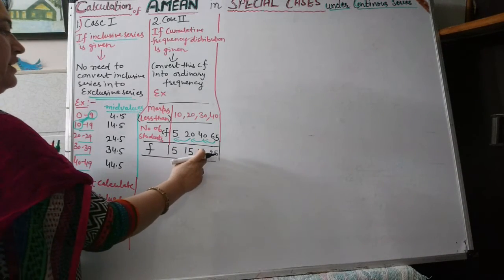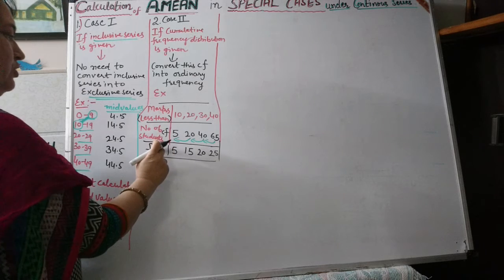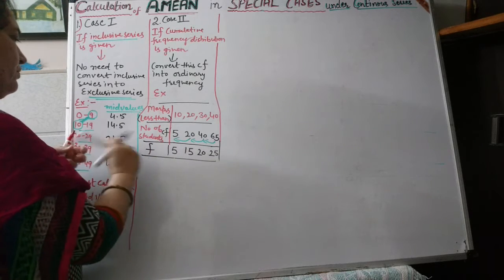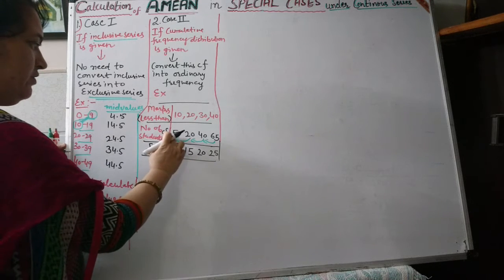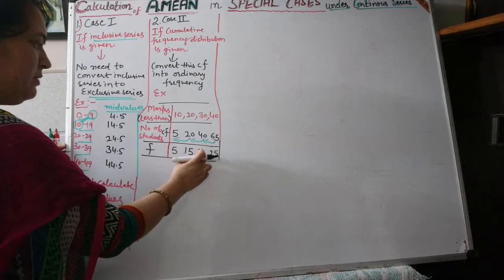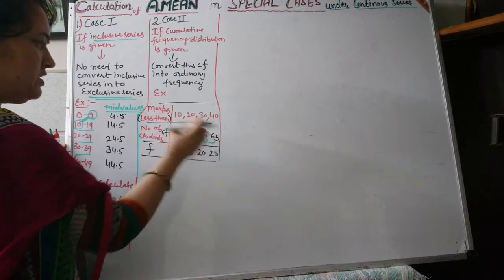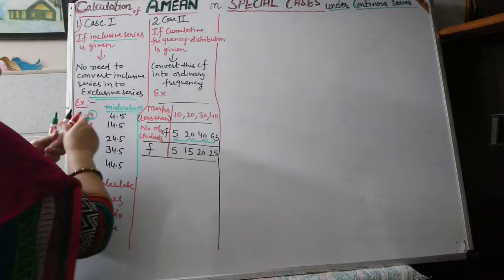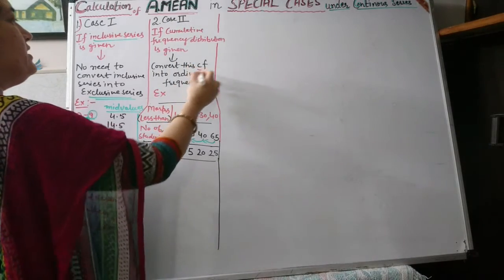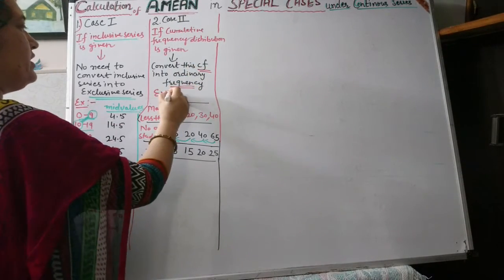So in this way we can convert cumulative frequency into simple frequency: 5, 5 plus 15 is 20, 20 plus 20 is 40, 40 plus 25 is 65. So we have to convert this cumulative frequency into ordinary simple frequency.